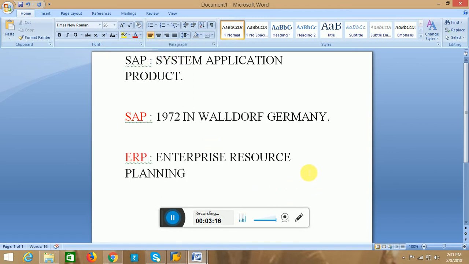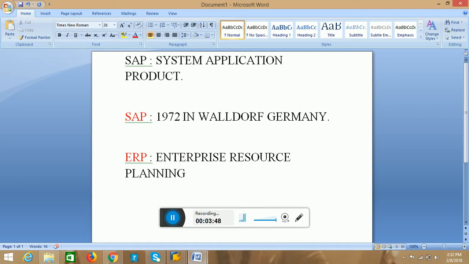Actually, enterprise resource planning. That means SAP is one of the ERP products. What is ERP? The main activity of the ERP is to check whether every activity in an organization is going efficiently or not. That is the main theme of ERP.